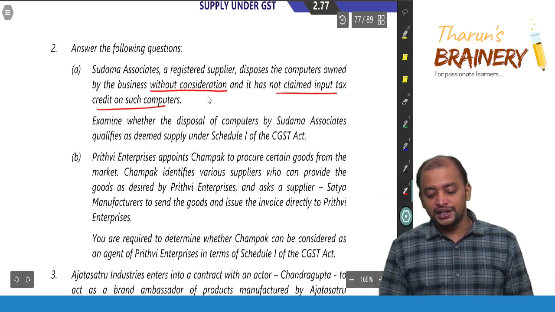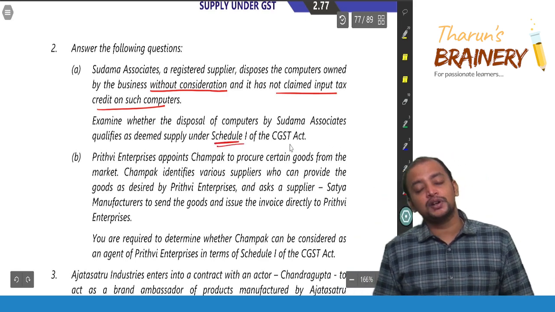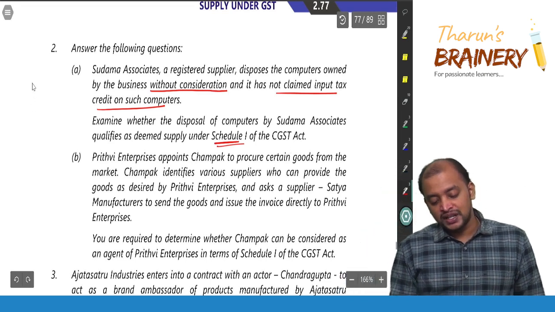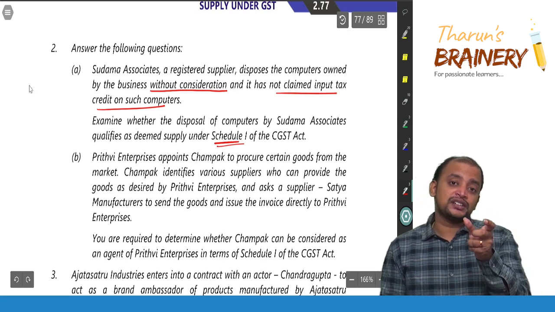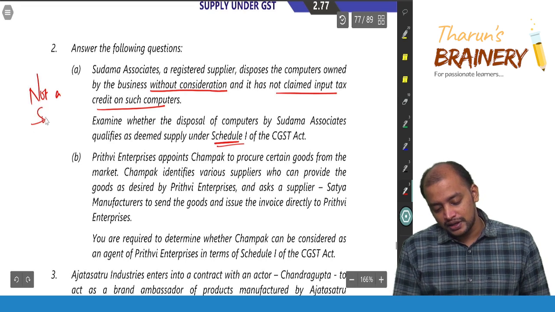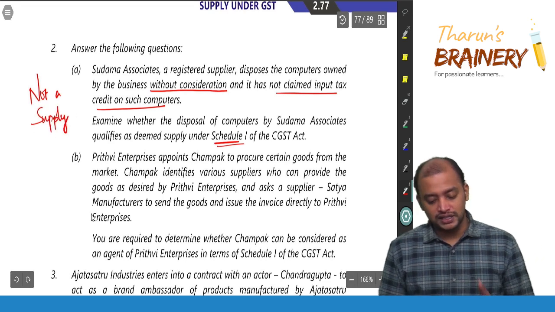So will it come under DRIP? Schedule 1 is what? Section 71C. Will it come in DRIP? No. It will not come in DRIP. So it is not disposal of business asset on which ITC is not availed. Therefore, it is not a supply. The said activity is not a supply.